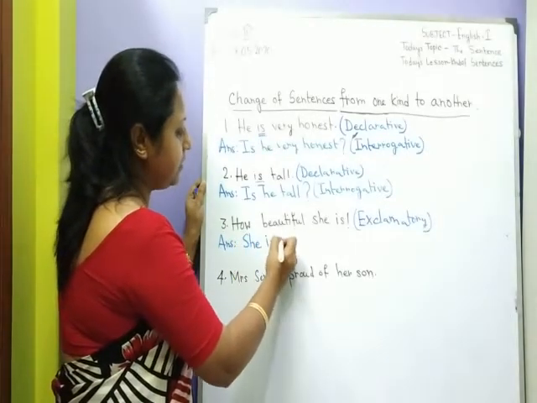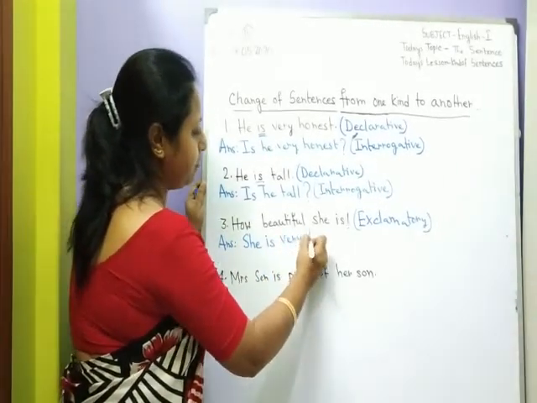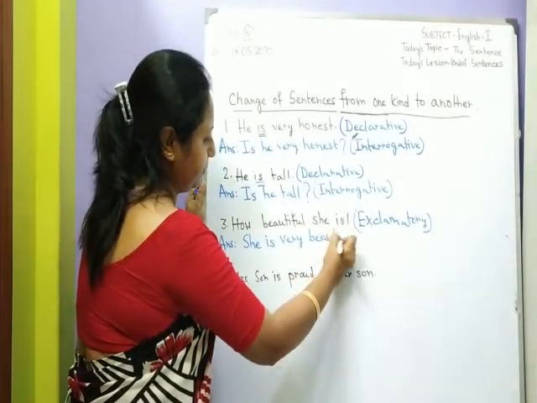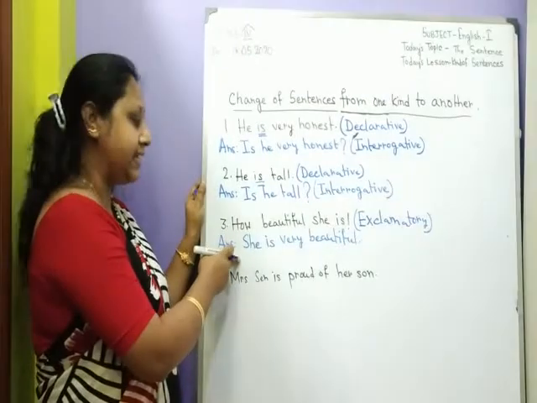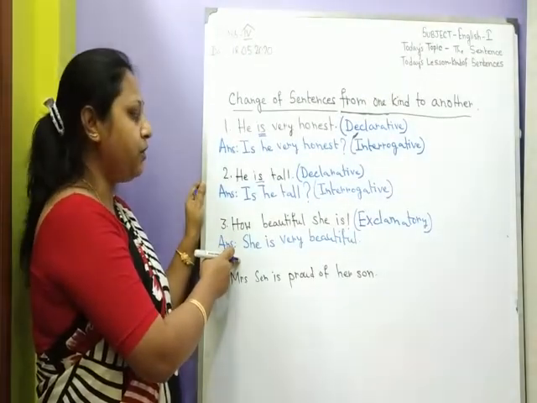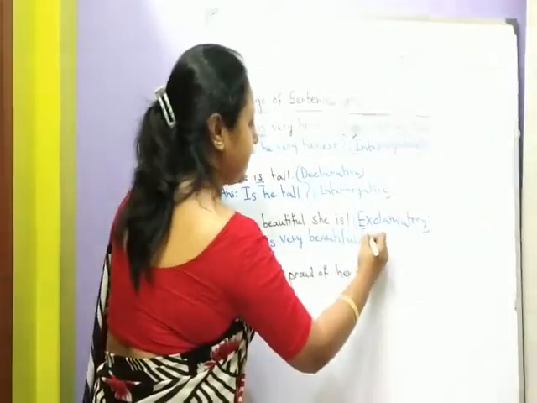She is very beautiful. Now this sentence is stating a fact. So it is a declarative sentence.